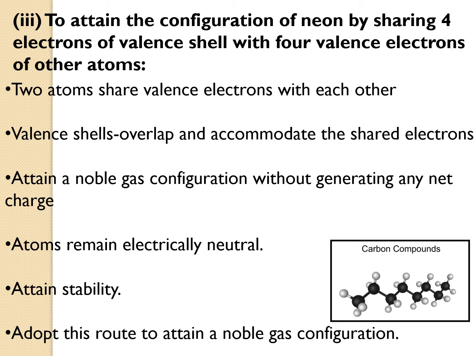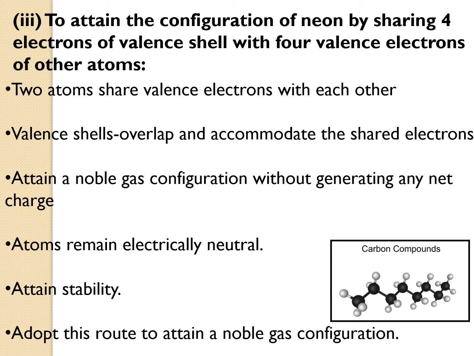What happens when they are sharing? When the valence shells overlap with each other, they accommodate the shared electrons. With this, they attain the noble gas configuration without any charge, because they are neither taking nor giving electrons, but they are mutually sharing the electrons.